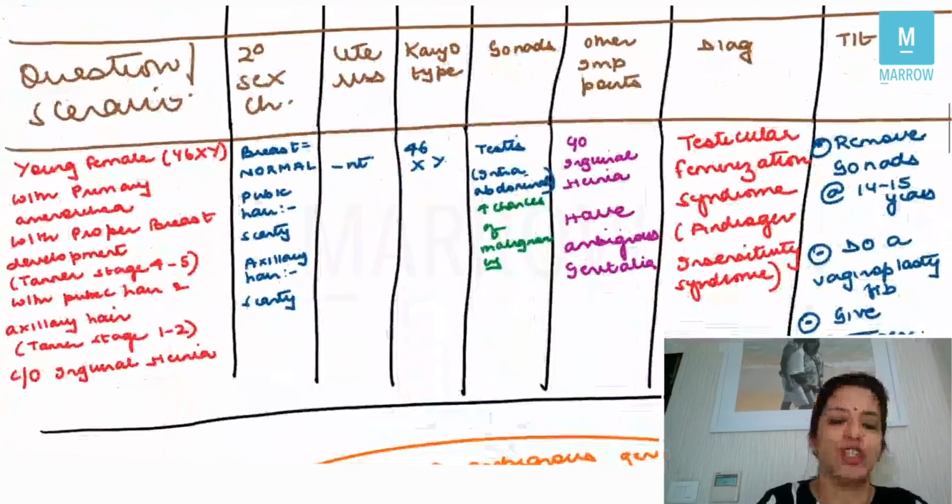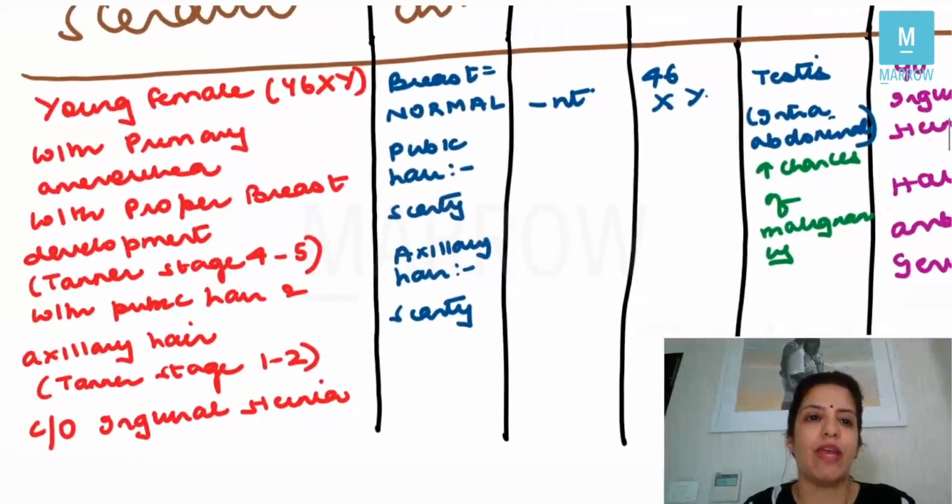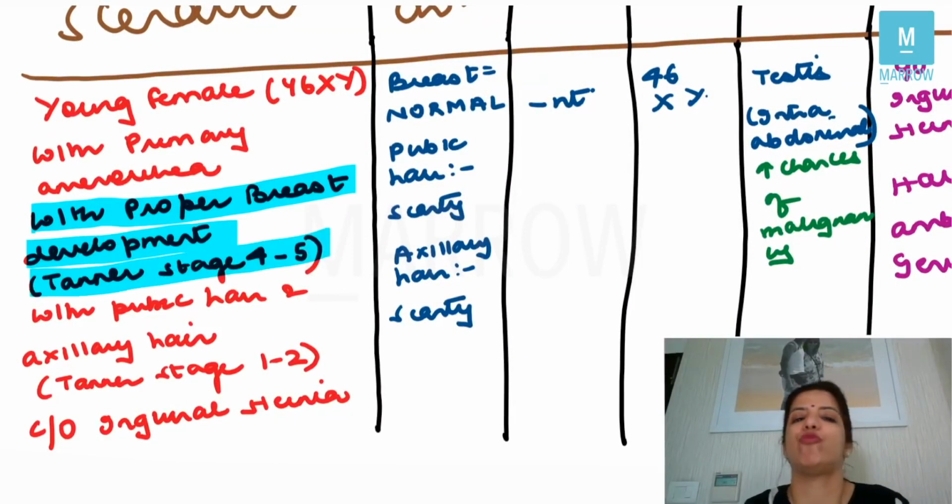Now, the third case which they can give you is a young female with primary amenorrhea with proper breast development corresponding to Tanner stage 4 or 5. Tanner staging has 5 stages. If they say Tanner stage 4 and 5, that means the breasts are properly developed, right?